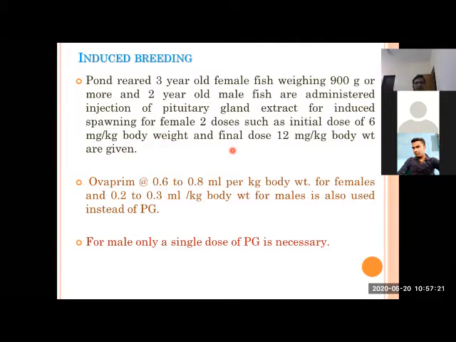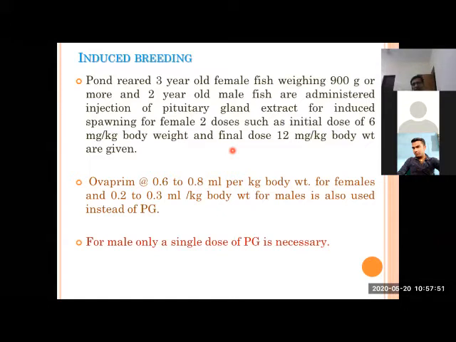They are injected like in Catla, Rohu, Mrigal. The female is injected twice, first a preparatory dose and then a final dose, and when the first dose is given to the female, the male is given its dose. The procedure is the same, like the site of injection, that is intramuscular or intraperitoneal, like we have studied in the case of common carp and major carps. The techniques of injecting, preparation of doses, extraction of pituitary gland, all remain the same.